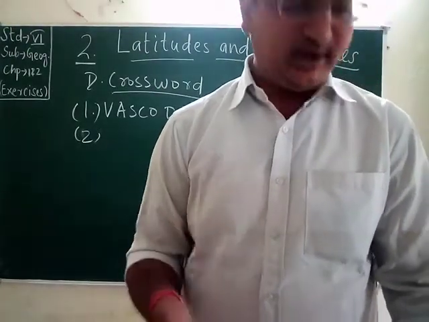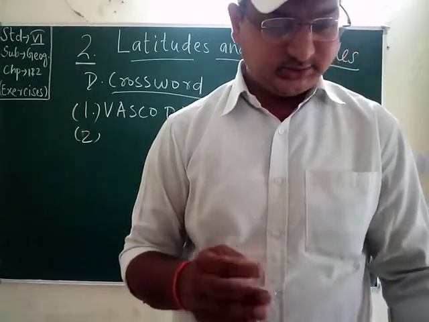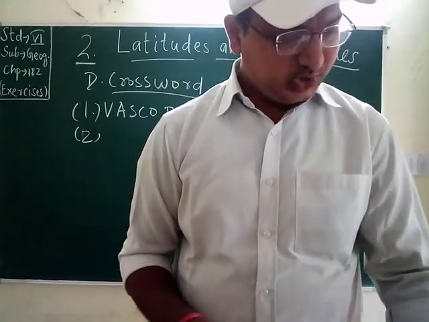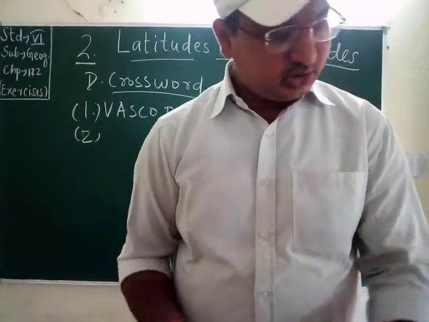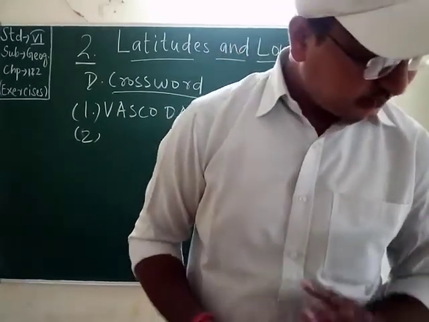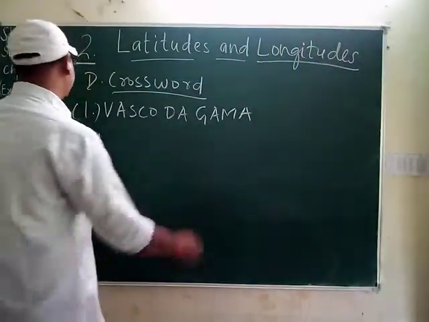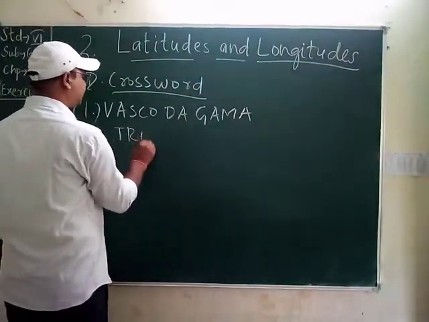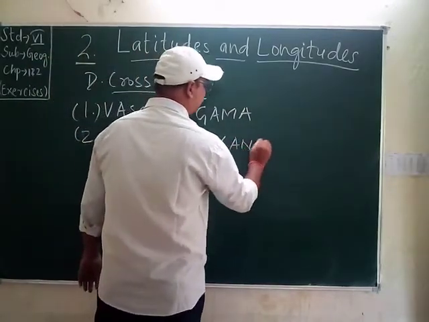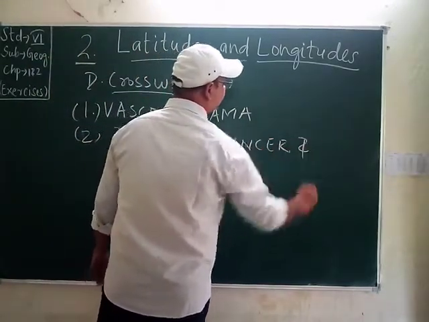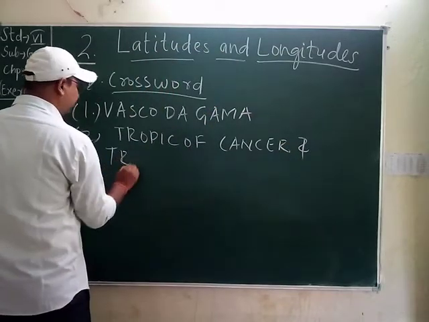The second one which I left, I will tell you that something is mistaken in the answer PDF. There will be two answers. First one is the Tropic of Cancer, and the Tropic of Capricorn.